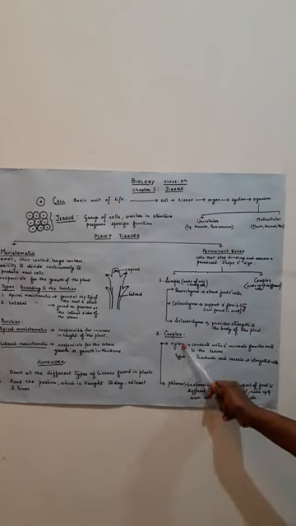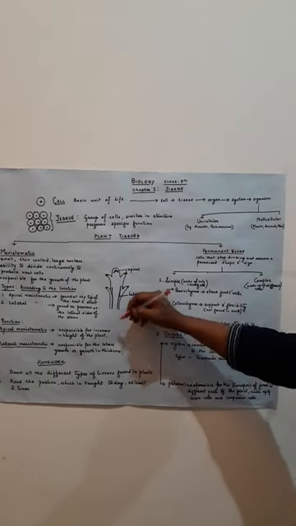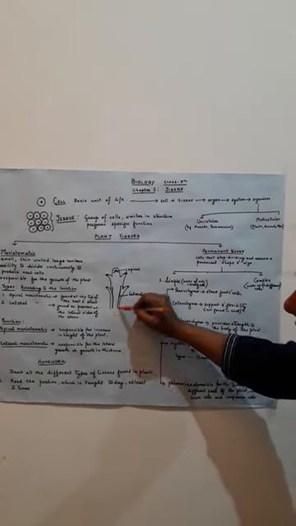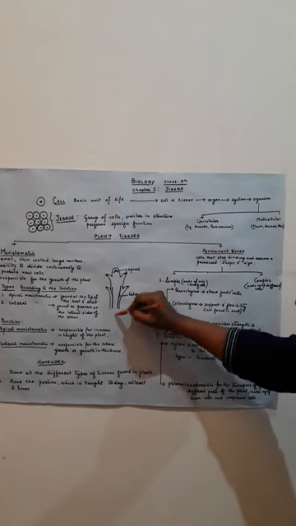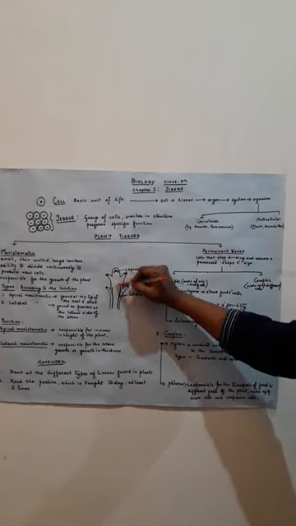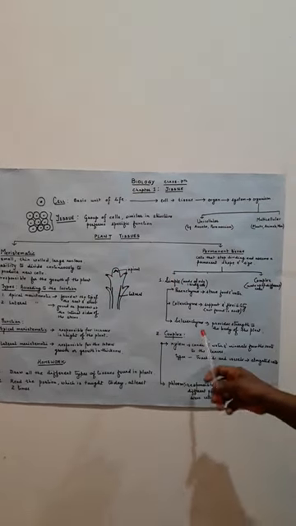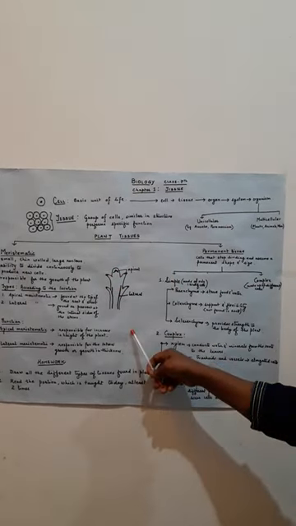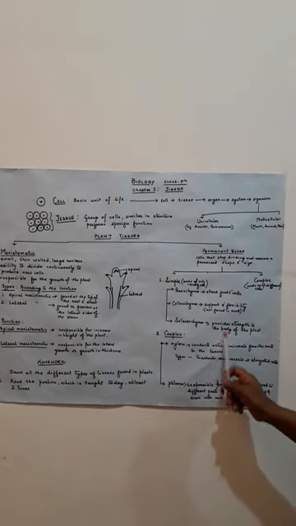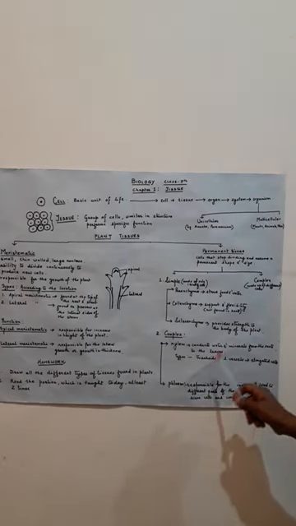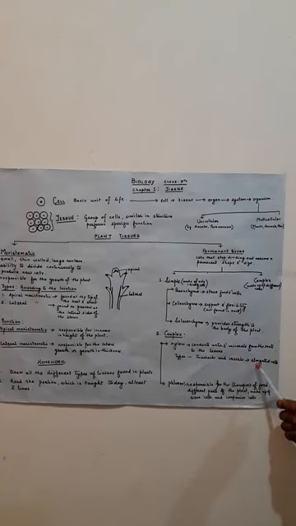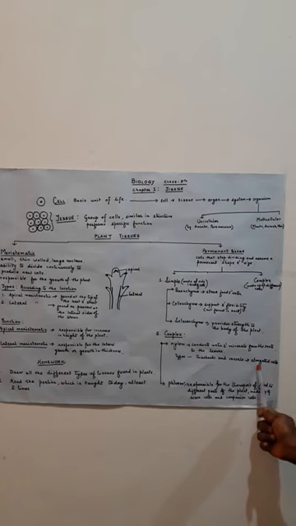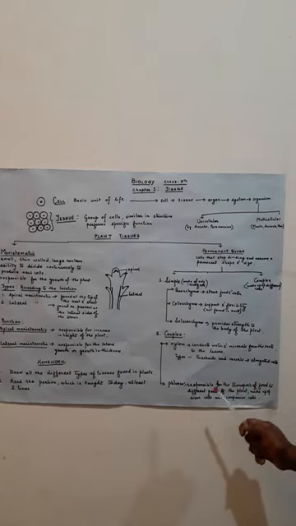So what is the function of the xylem? They conduct water and minerals from the roots of the plant to the stem and the leaves. This work is carried out by two kinds of cells known as tracheids and vessels. They are elongated cells. They help the xylem tissue to carry out its work, to conduct water and minerals.